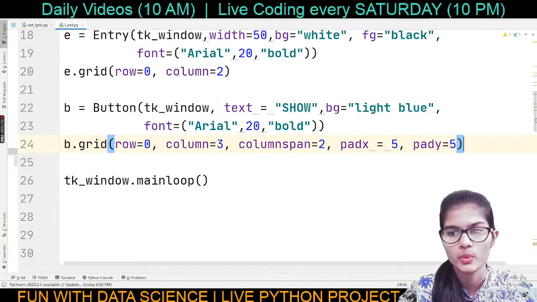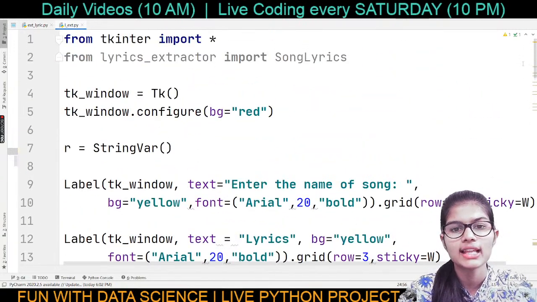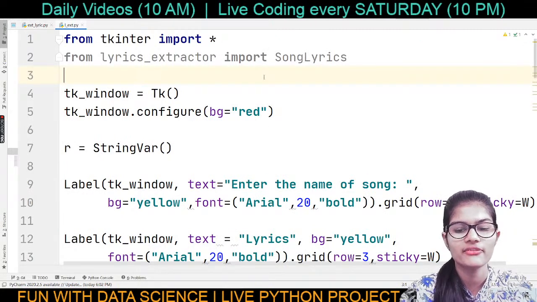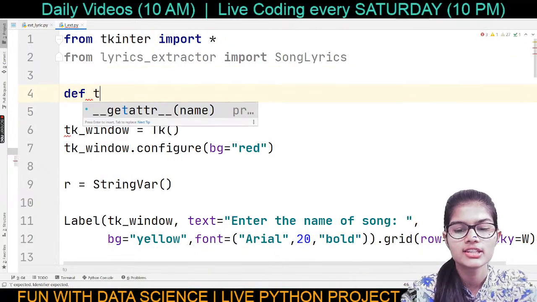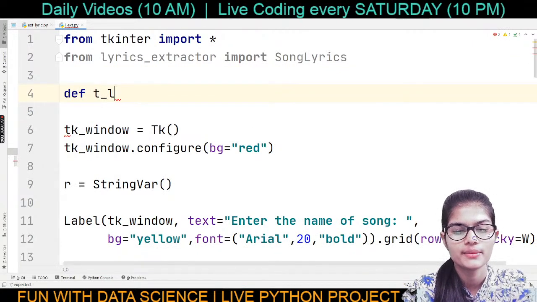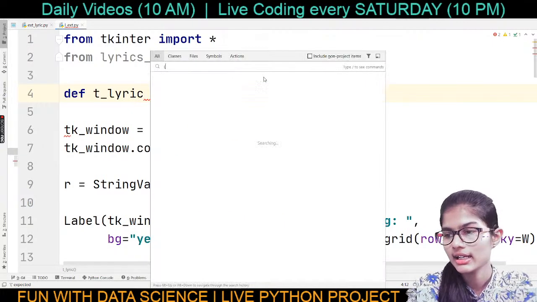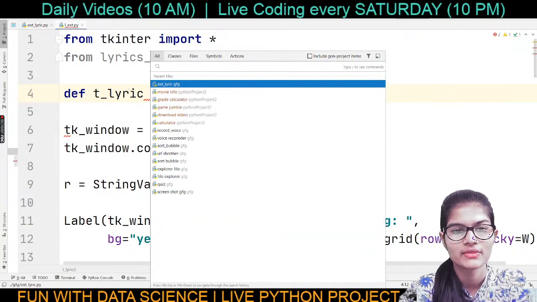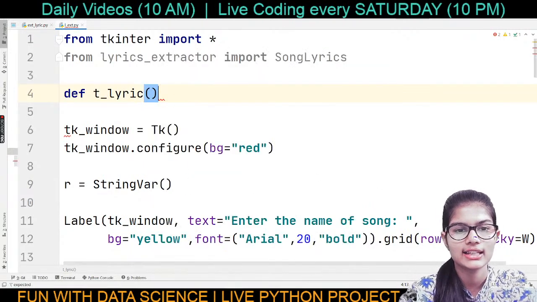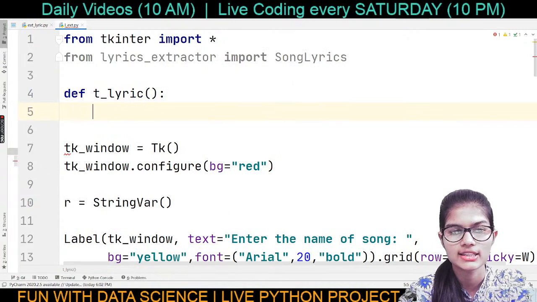Okay, let's move forward. Now what do I have to do? I have to make up a function. So I'm going to give some space here, and my function is div t_lyric. Okay, t_lyric, like that, with the brackets, putting up the colon and then getting down.